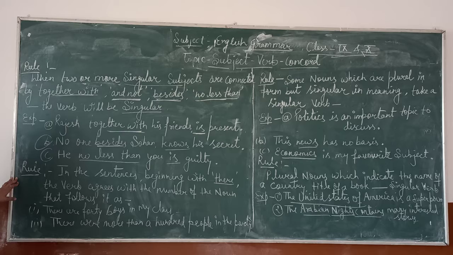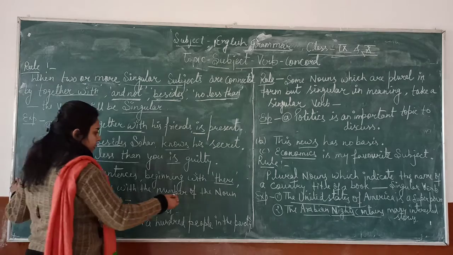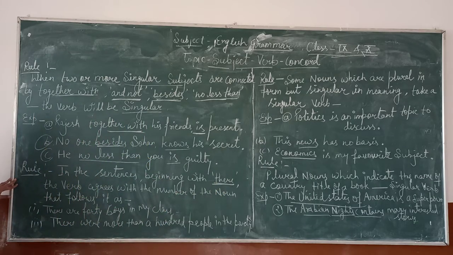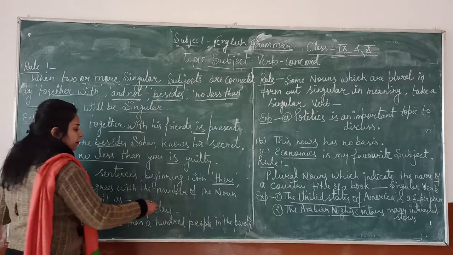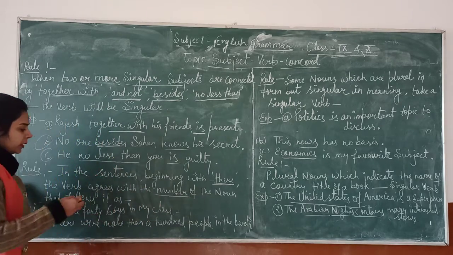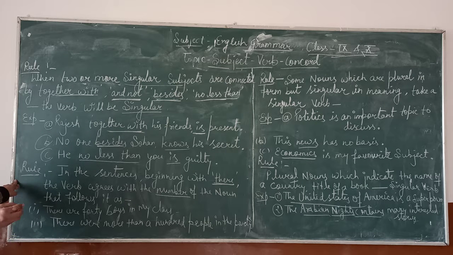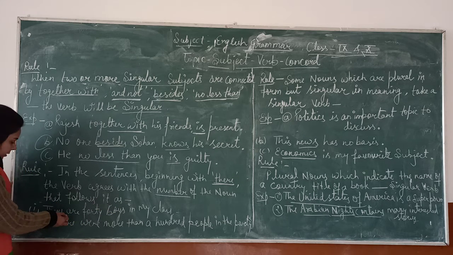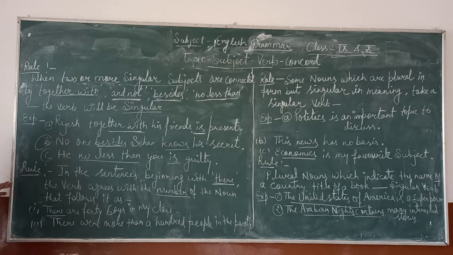Next rule is in the sentences beginning with there, the verb agrees with the number of the noun. We have to use the verb according to the number of the noun that follows it. For example, there are 40 boys in my class. This sentence is beginning